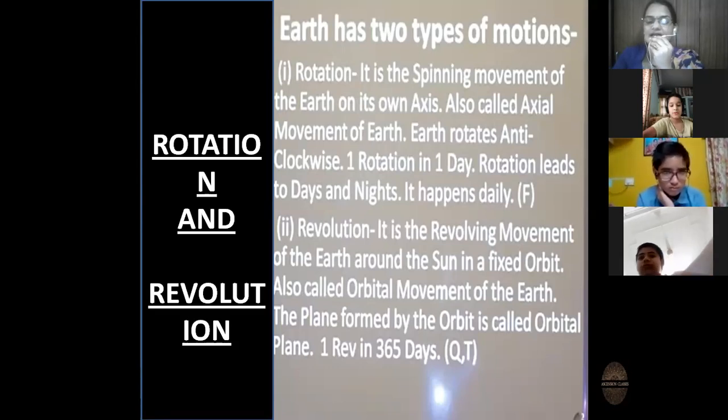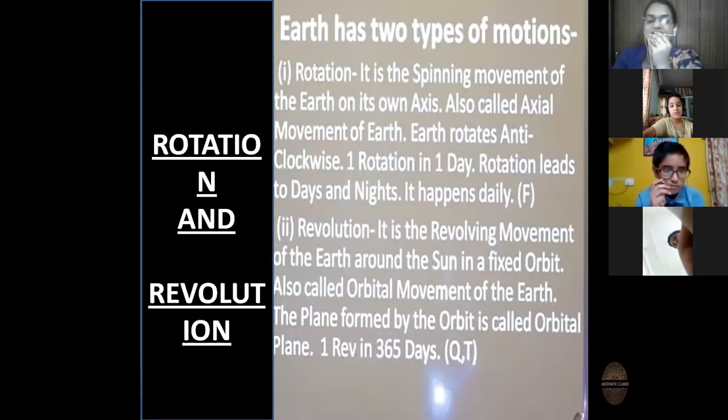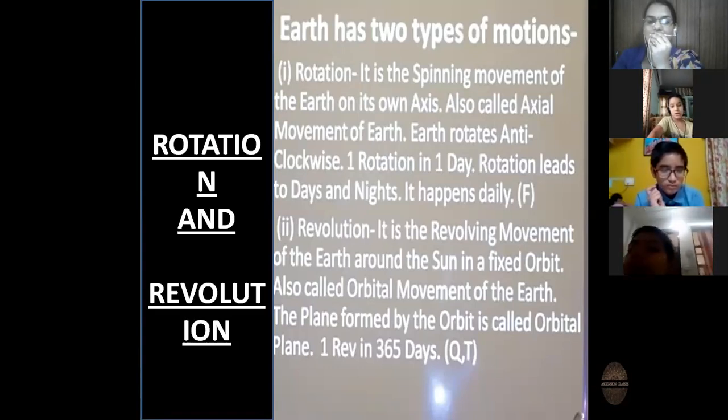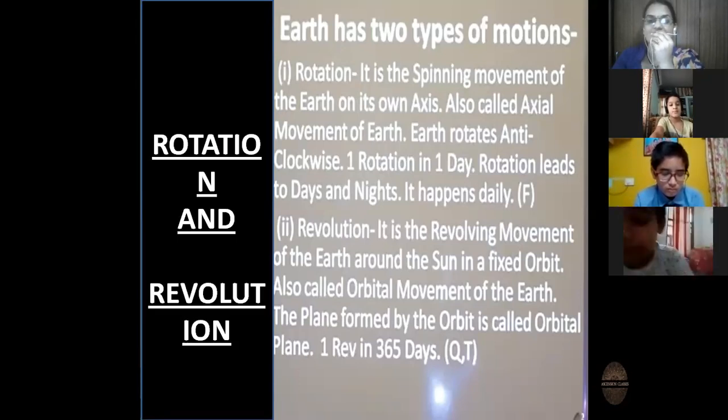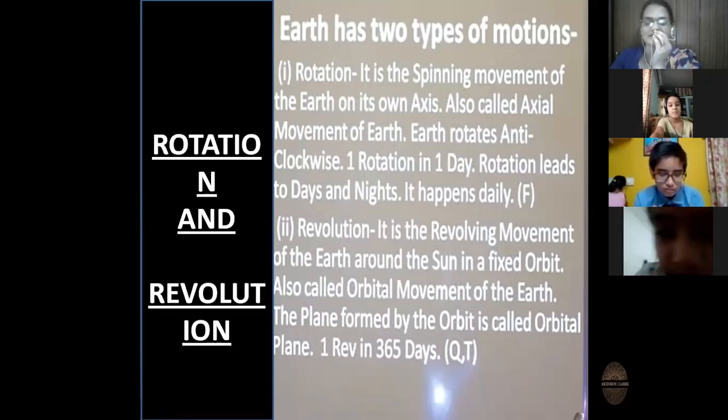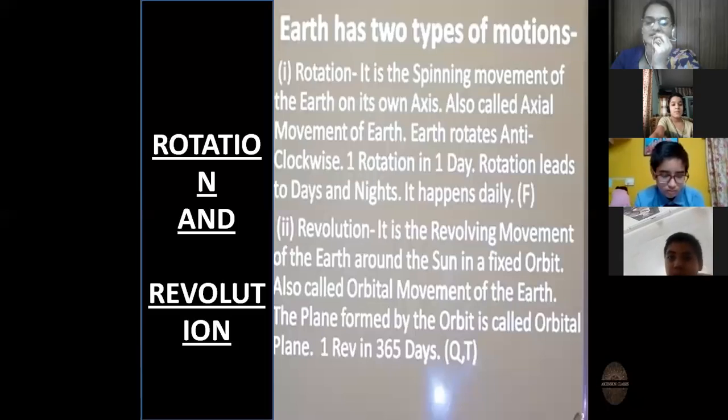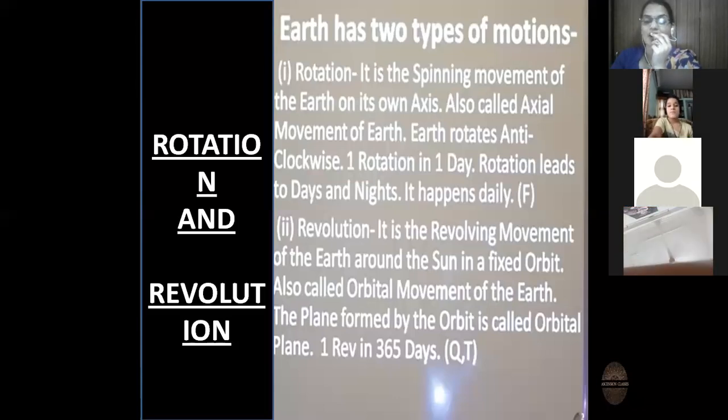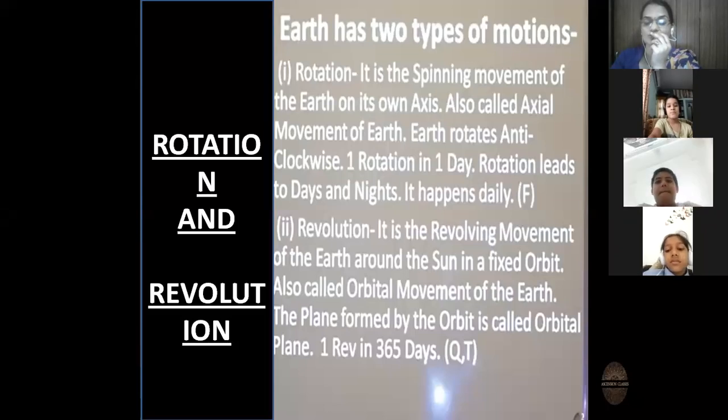Axis is an imaginary line that runs from the center of the Earth to the poles. This axis is tilted at an angle of 66.5 degrees to the plane of Earth's orbit. The spinning of the Earth on its axis is called rotation. Each rotation takes 24 hours. So Earth takes 24 hours for its rotation.